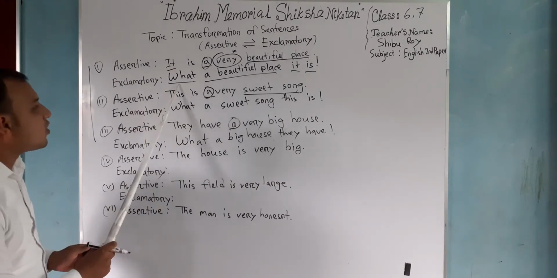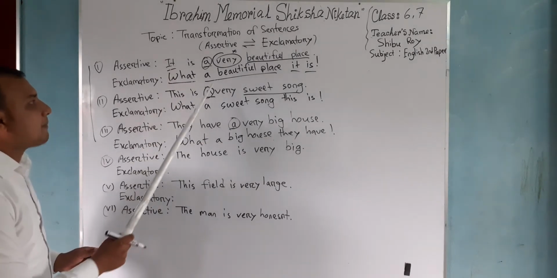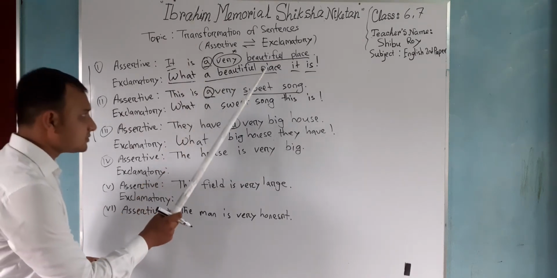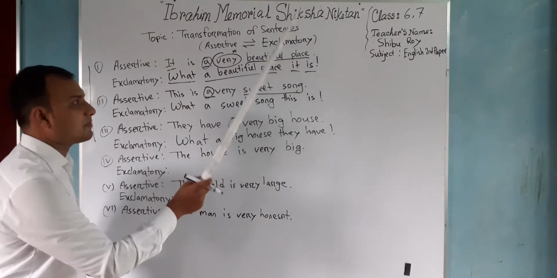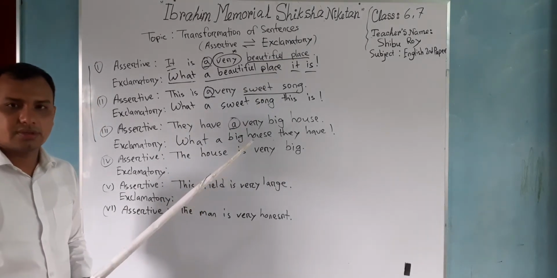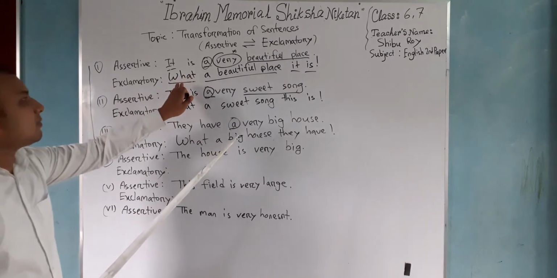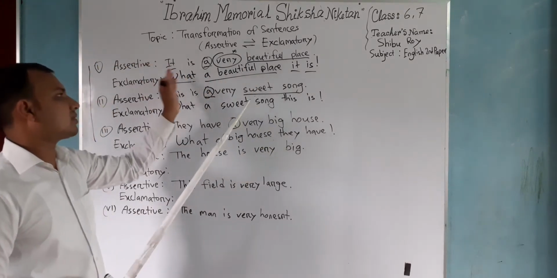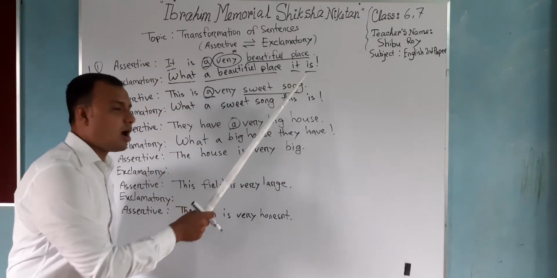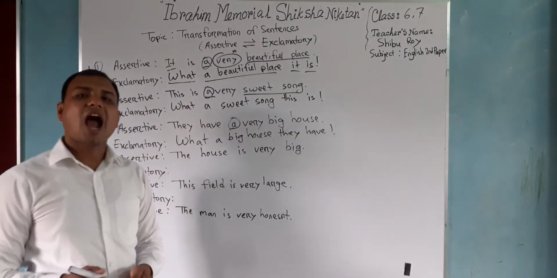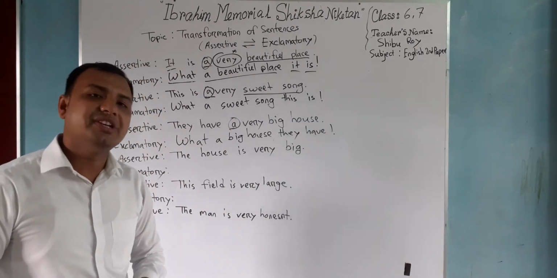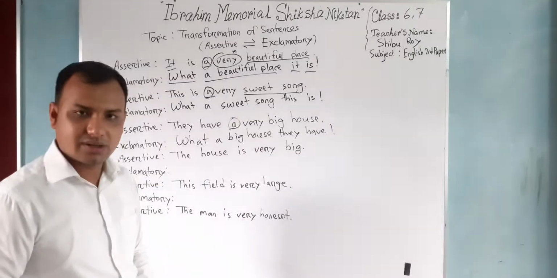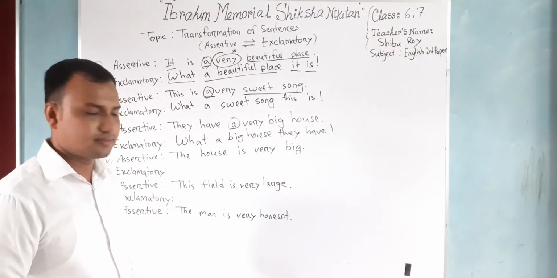First of all, we put the word what, after that the article, after that the adjective, after that the noun, after that the subject, after that the verb. So, if we find any article in a sentence and we need to make it exclamatory, then we'll follow the rule. Hope you understand it.